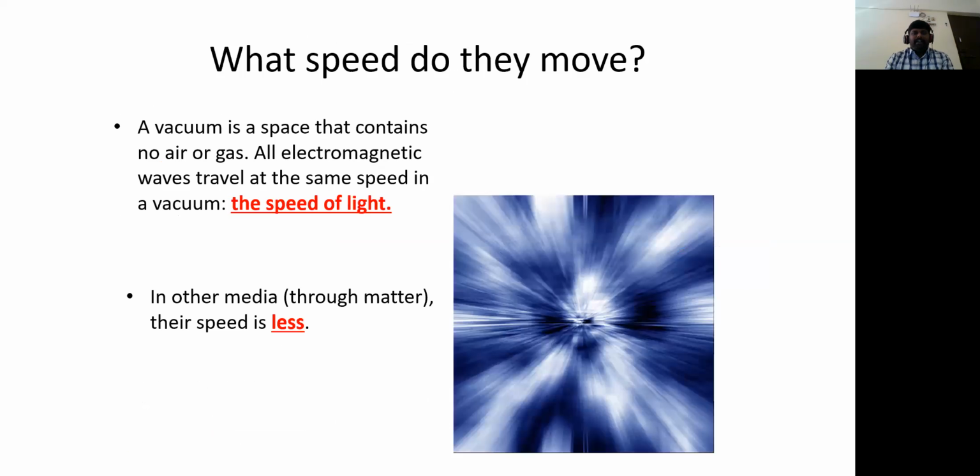Now, at what speed do they move? When we talk about electromagnetic waves, they travel at the speed of light. Vacuum space is the space that contains no air or gas, and electromagnetic waves travel at the same speed in a vacuum. Electromagnetic signals are waves, so they travel at the speed of light.